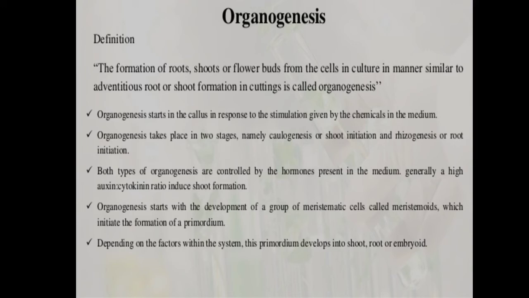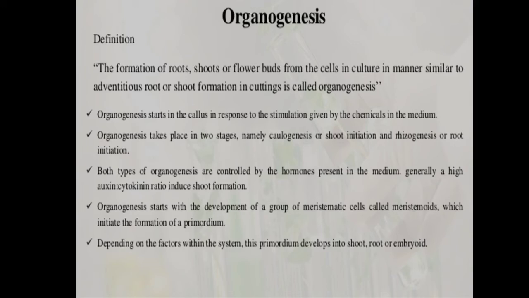What is organogenesis? The induction of different adventitious organs of the plant. Organs are nothing but shoot, root, flowers, and leaves. So the induction of different adventitious organs of the plant from cultured tissue under in vitro conditions is known as organogenesis. And this includes two steps, that is caulogenesis and rhizogenesis.